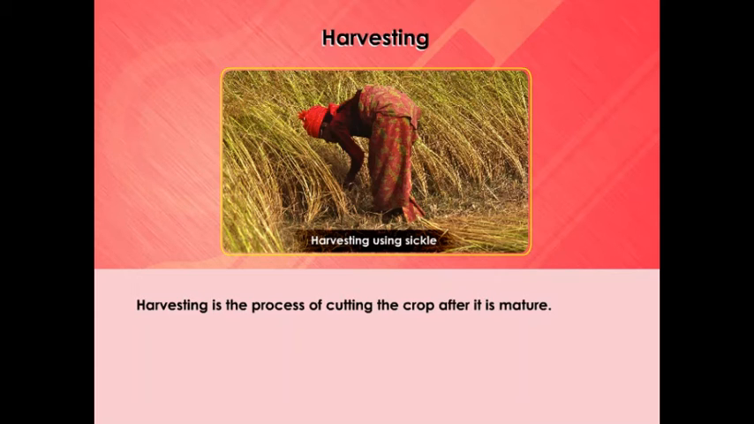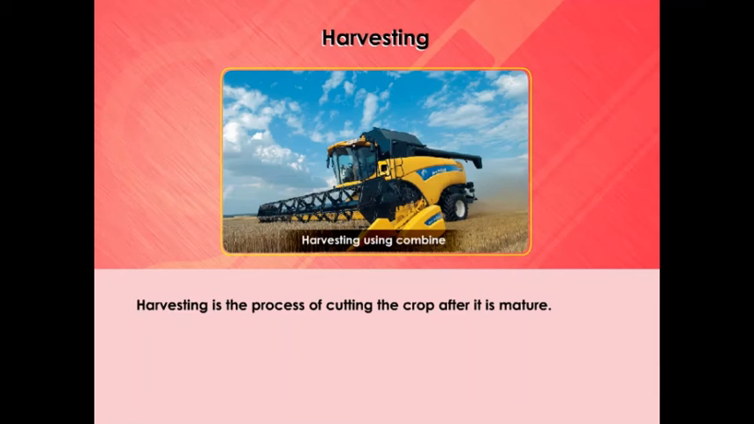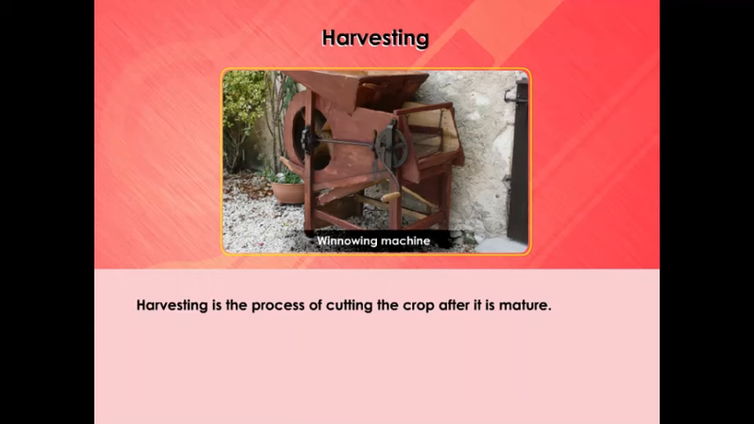In the harvested crop, the grain seeds need to be separated from the chaff. This process is called threshing. This is carried out with the help of a machine called combine, which is in fact a combined harvester and thresher. Farmers with small holdings of land do the separation of grain and chaff by winnowing.